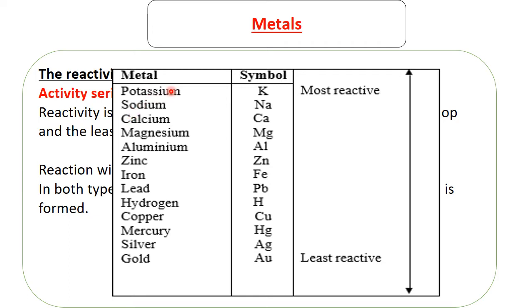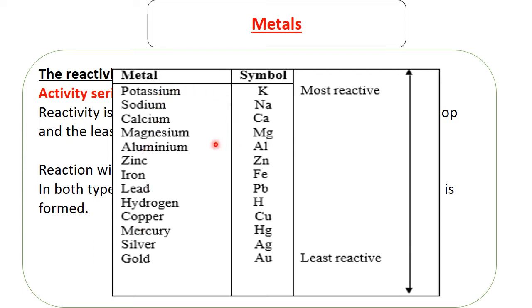I remember I had created a memory aid when I was at school. For example, it was "posokama", just like that, till I mastered it. But these ones which are below hydrogen, I never cared much for, for a reason that you are going to see soon. But you have to care. You have to know that gold is the least reactive, silver is more reactive than gold, mercury is more reactive than silver, and copper is more reactive than mercury.